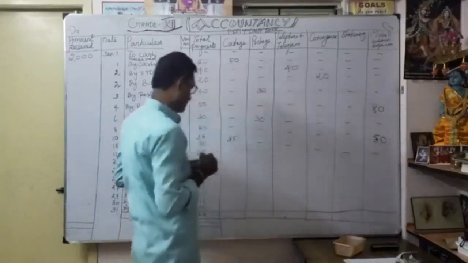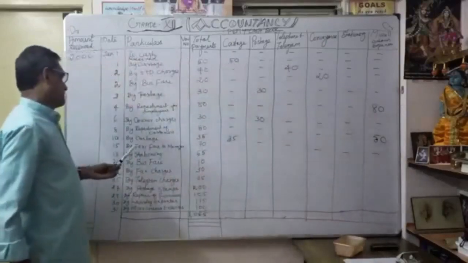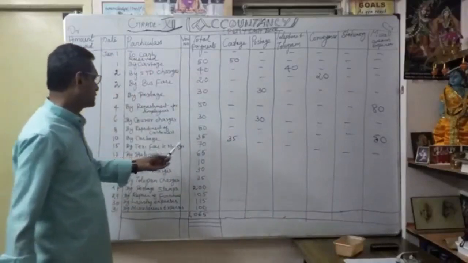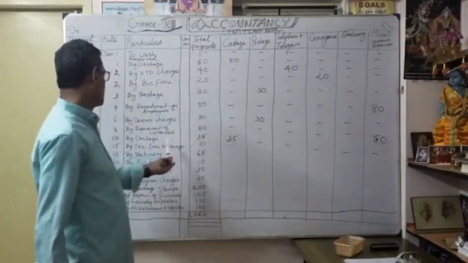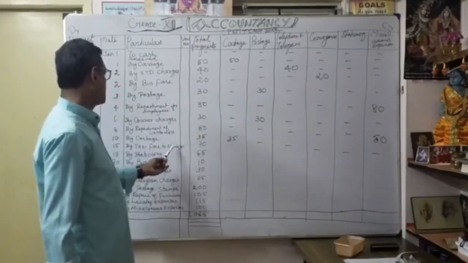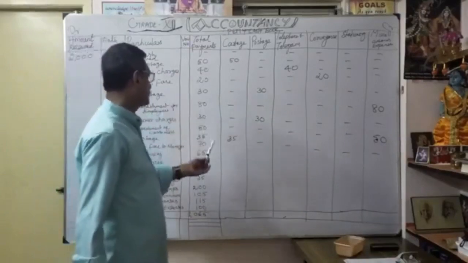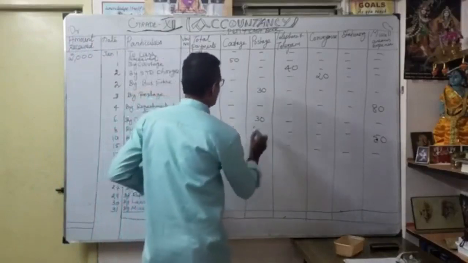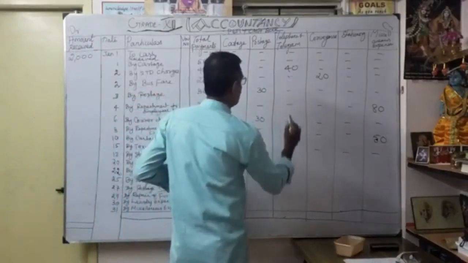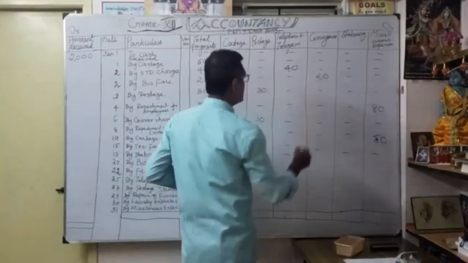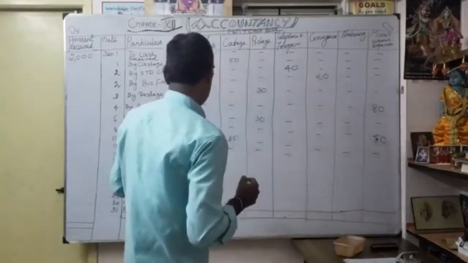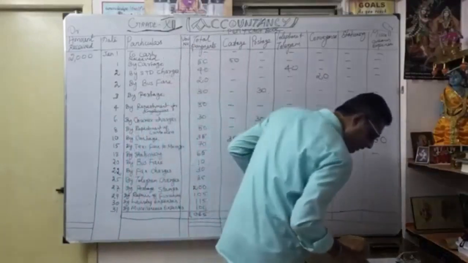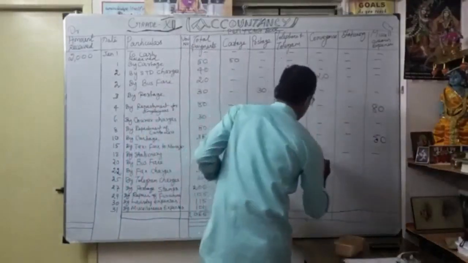Okay. Thereafter, January 15, by taxi fare to manager, how much? 70 rupees. Correct. Taxi fare to manager 70 rupees. So where do I have to write? Coming under cottage? No. Is it postage? No. Okay. So is it coming in telephone telegram? No. Maybe it is coming under conveyance. Correct. So taxi fare to manager 70 rupees comes under conveyance. Okay.